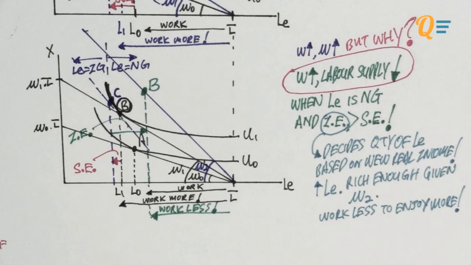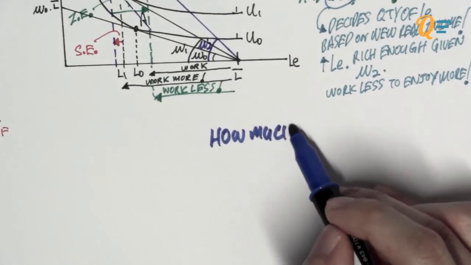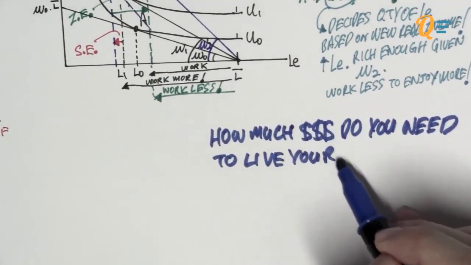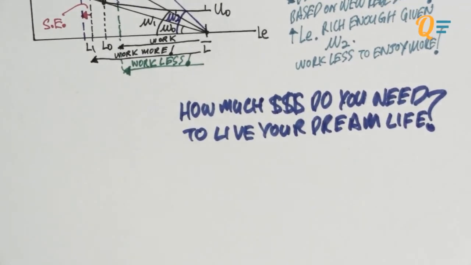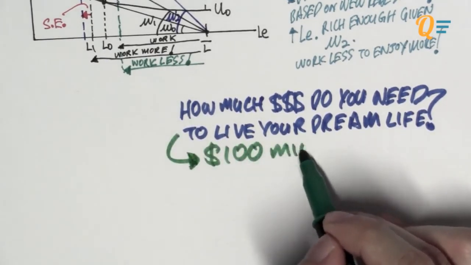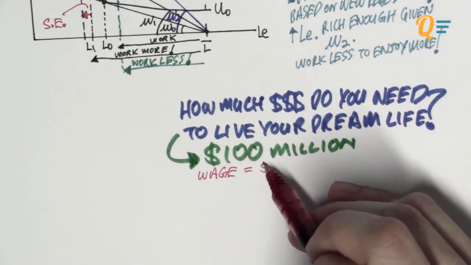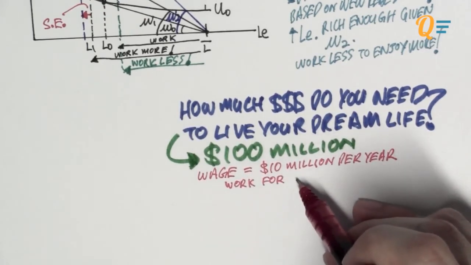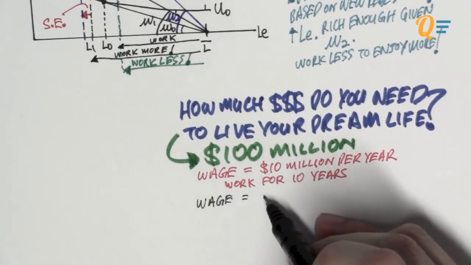So just let me run you through a numerical example on why there's this intuition behind the reduced labor supply. So let me ask you this question. How much money do you think you need to live your dream life until the day that you die, assuming that you don't have to work anymore? Okay, you just gotta enjoy your life until the day you die. Let's just assume that you need $100 million to live that dream life until you die. So if I'm gonna offer you a job where the nominal wage rate is $10 million per year, you would actually work for 10 years so that you can earn that $100 million, right?